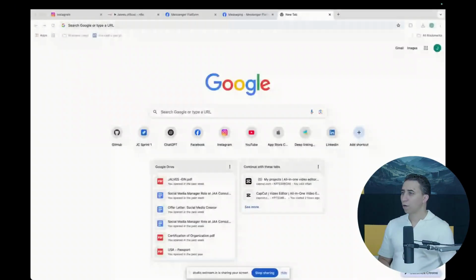So I'm just going to share my screen, and you're going to follow along with me. I'm going to teach you, before starting automation in n8n for Facebook or Instagram, and in this case more specifically Facebook, what is happening behind the scenes. Okay, so let me share my screen with you. Let me click here. I'm going to share the entire screen, screen number one. Okay, good. So I'm here.